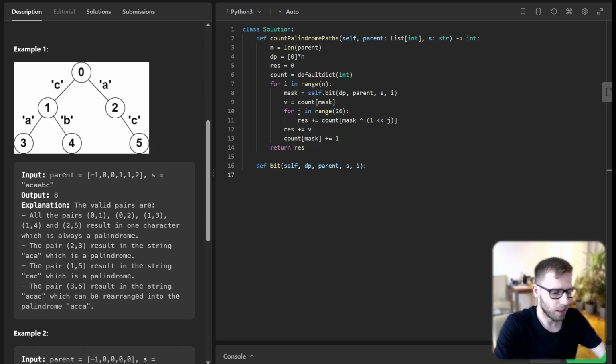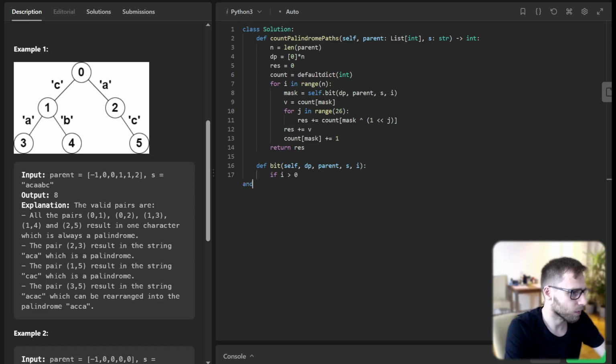So let's finish our bit function. If i is 0 and dp 0, and now dp i will be self.bit of dp, parent, s, parent i, XOR 1 shifted left by ord s i minus ord a.